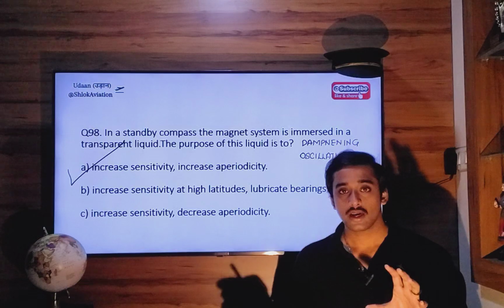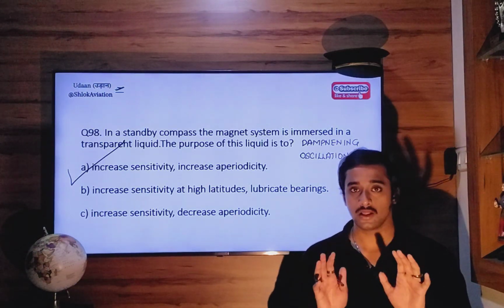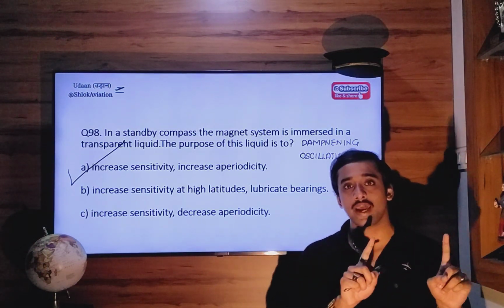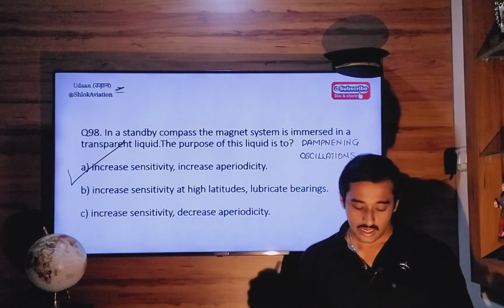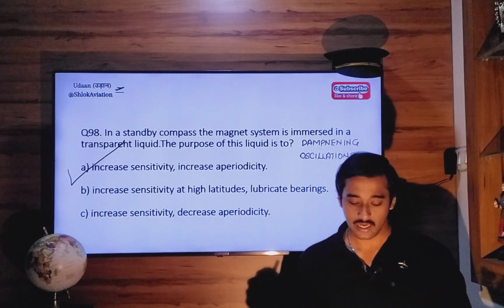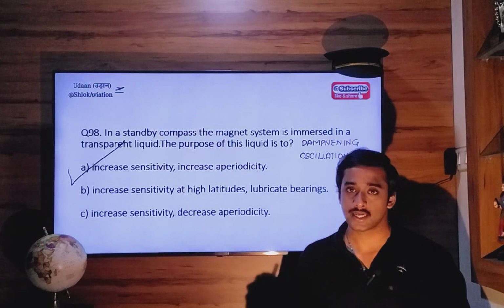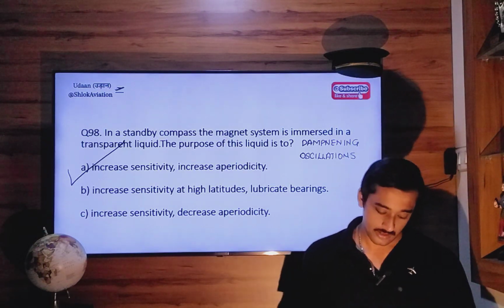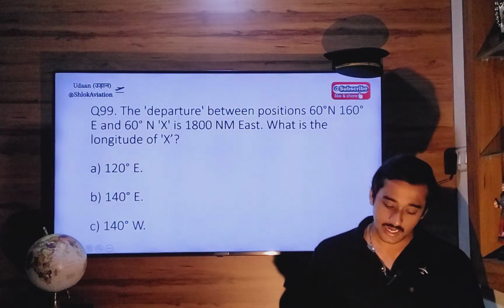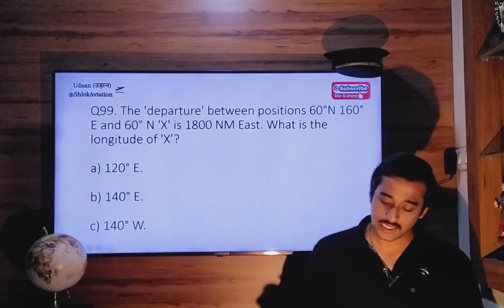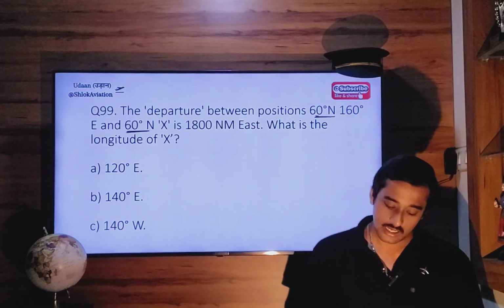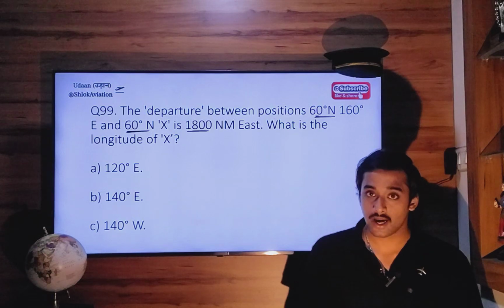Aperiodicity means tendency to remain stable, not to swing from one end to the other end. That is aperiodicity. So when compass is immersed in a liquid, it increases aperiodicity, or the magnetic assembly is stable. Question 99. Departure between two positions at same latitude 60 north is 1800 miles.